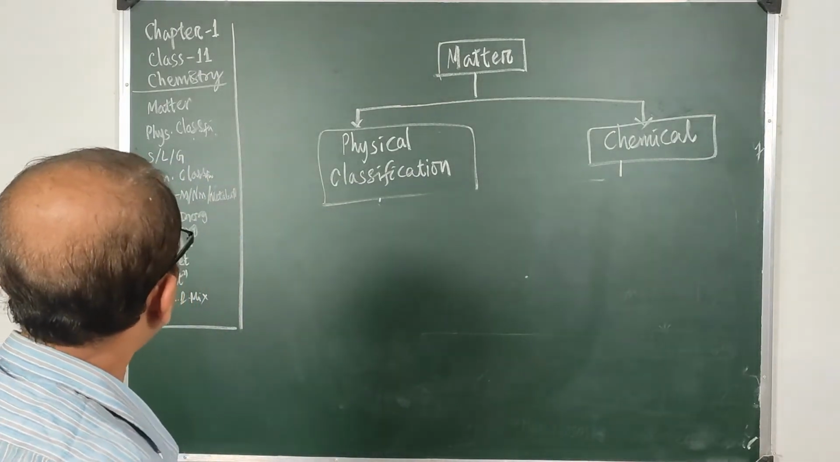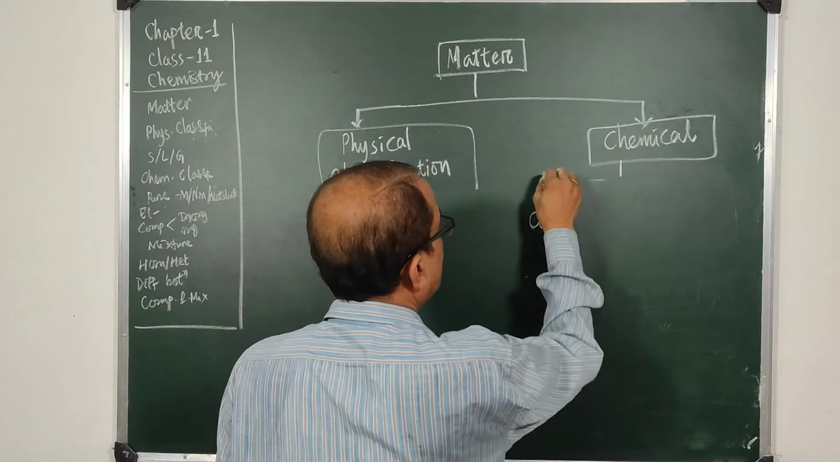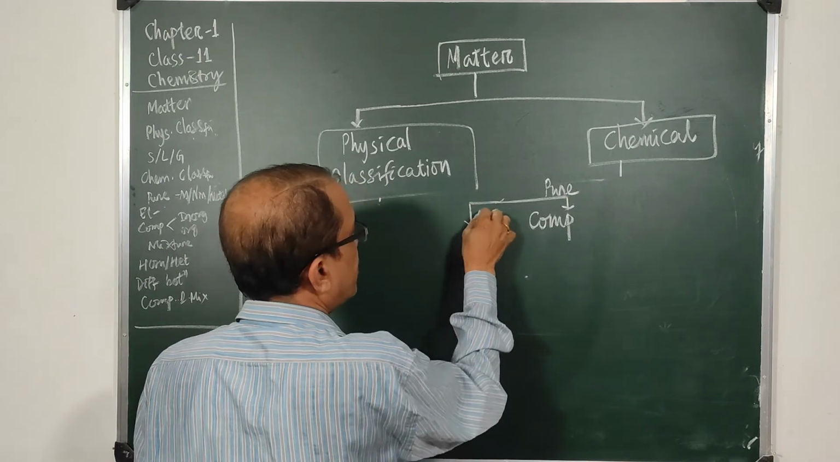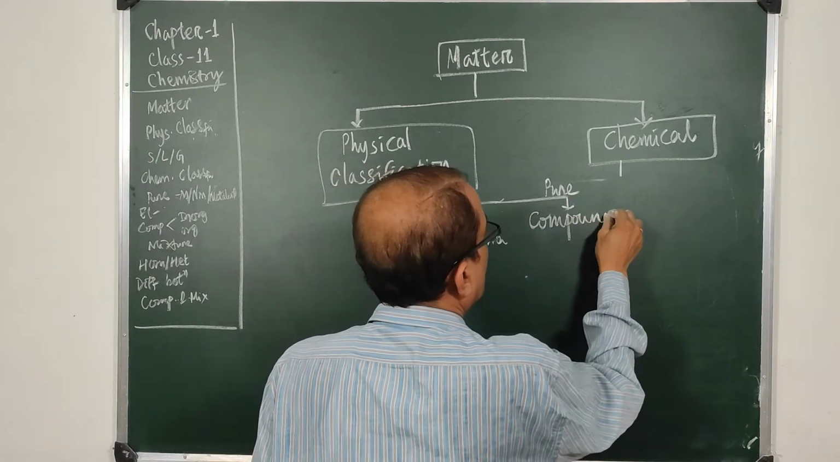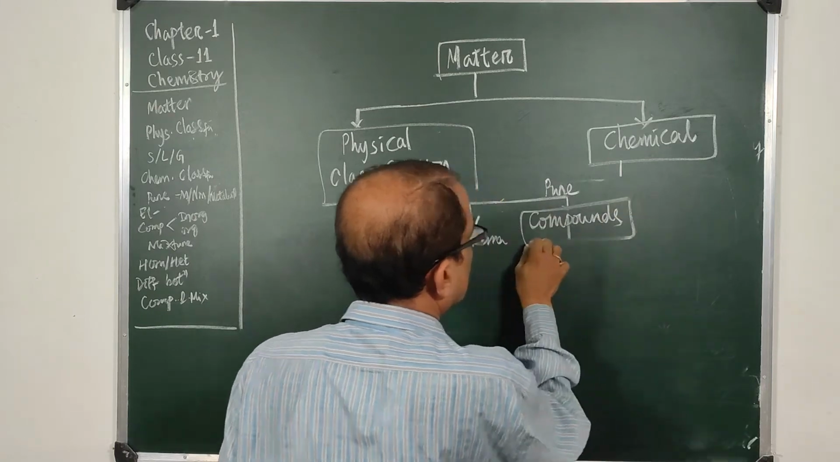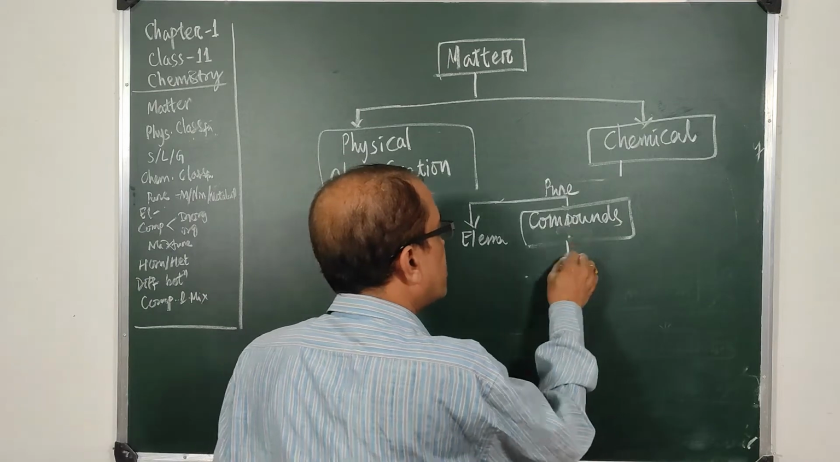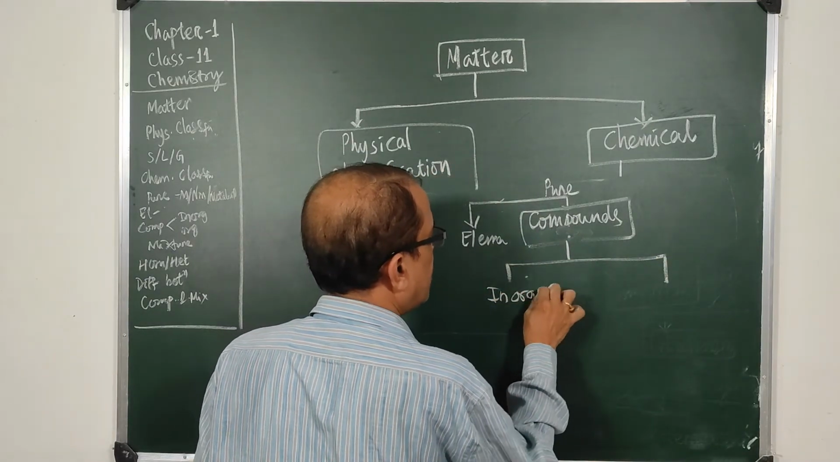When we are thinking of compounds, the pure things are either elemental or compounds. These compounds I classified as homoatomic and heteroatomic. They can also be classified as inorganic and organic.